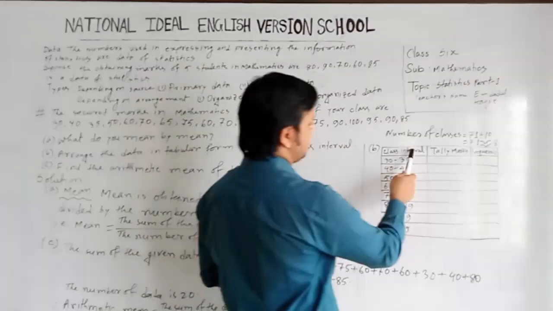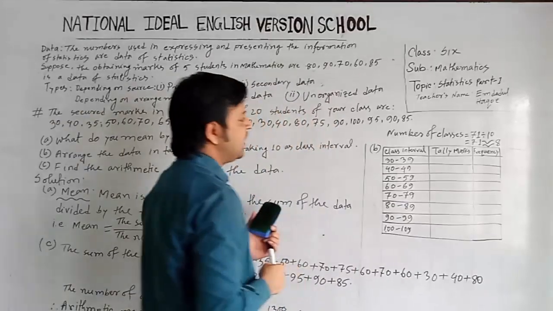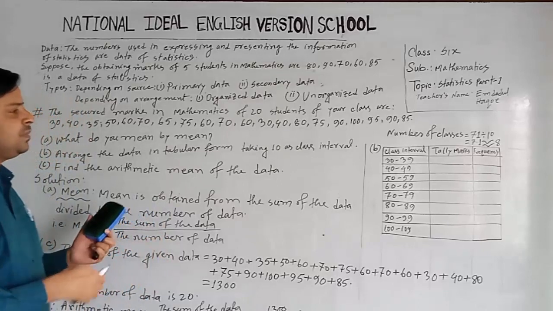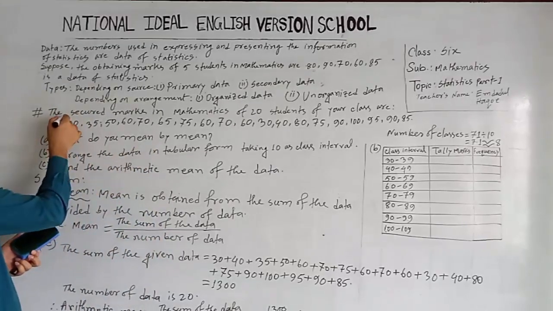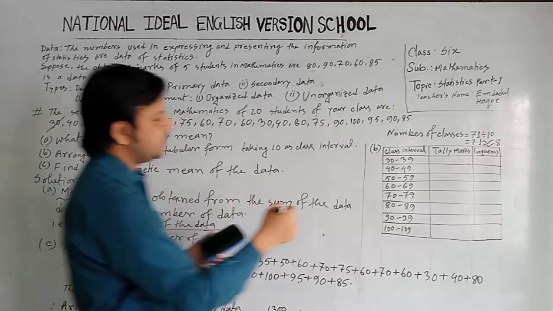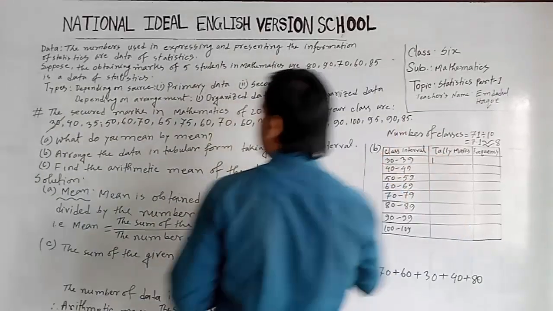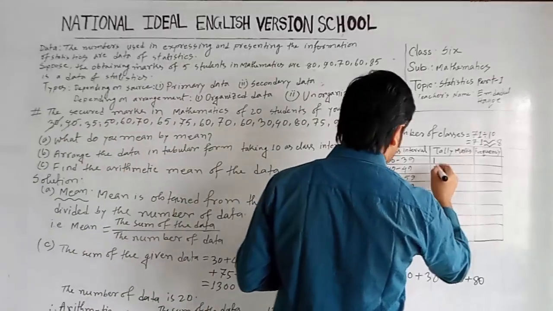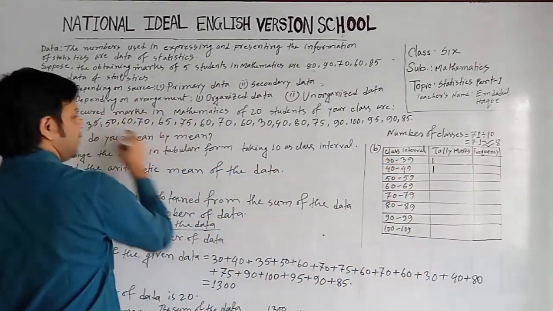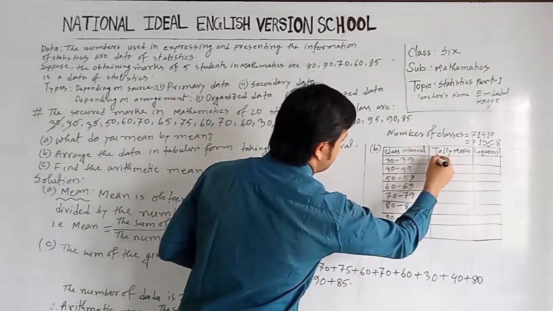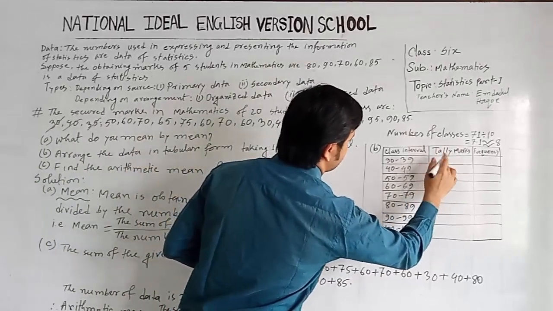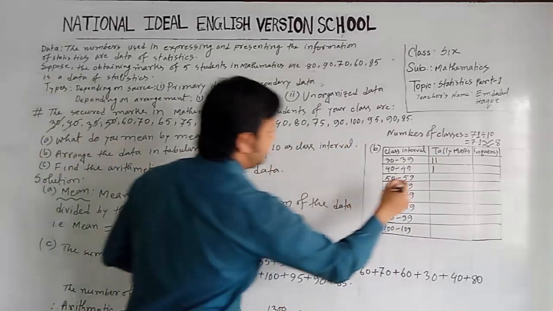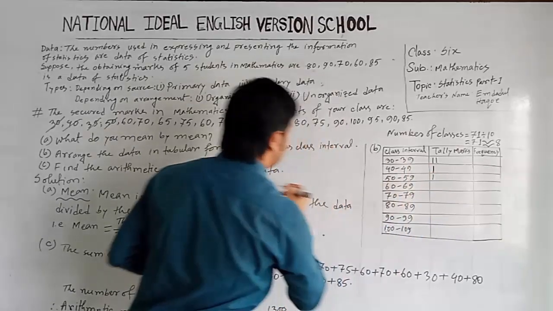First point is class interval, and then we'll put the tally marks. How can we put the tally marks easily? Our first data is 30, we will cut 30. Where is 30? We will give a tally mark here. Next data is 40. Where is 40? We will give a tally mark here. Then here is 35. So we have to give the tally mark here. Next data is 50. Where is 50? We have to give the tally mark here.